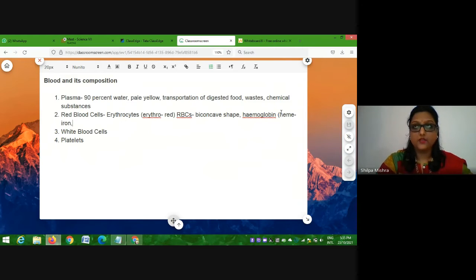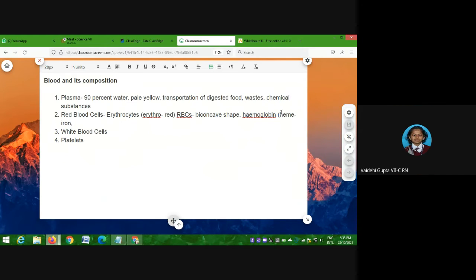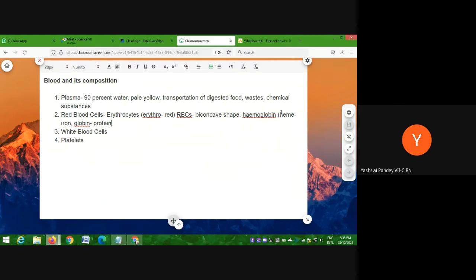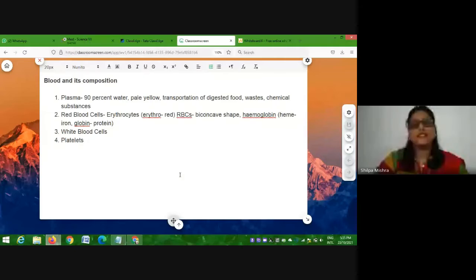Got it, everyone? Another part is called globin. Whenever you see the word globin, it represents protein. Am I clear up till here? So hemoglobin is the substance which gives red color to red blood cells and hence to the blood. Hemoglobin is made up of two parts: heme, which consists of iron, and globin, which consists of protein. It is the iron in the hemoglobin that is responsible for the red color.